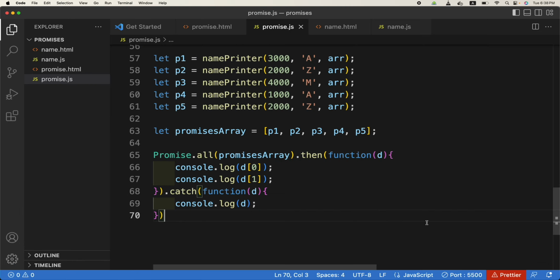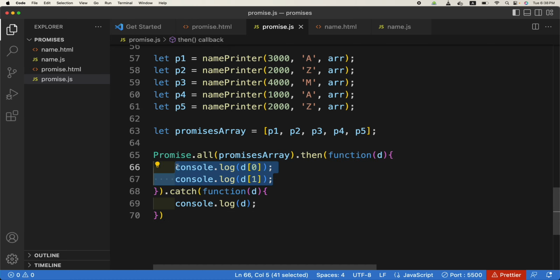One thing you might have noticed is that this array is printed as a sum of all these times. So if all of them are resolved, then the whole data will be printed, the array will be printed. It won't be on an individual basis. That's one of the things you need to remember.